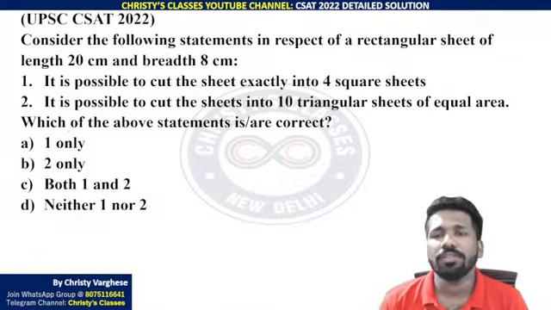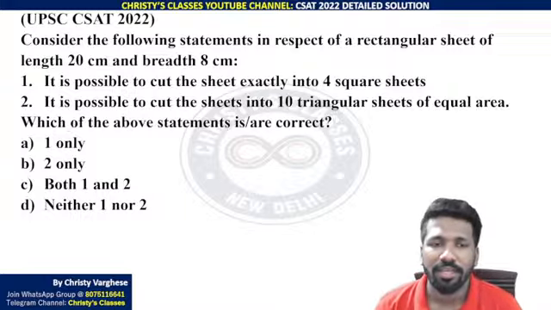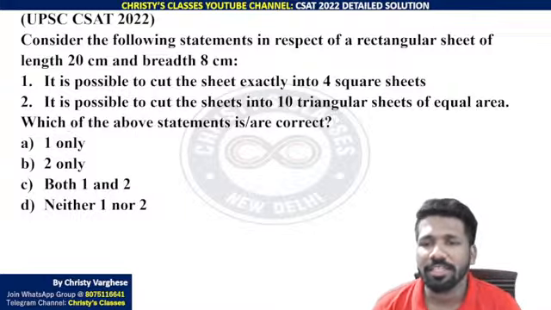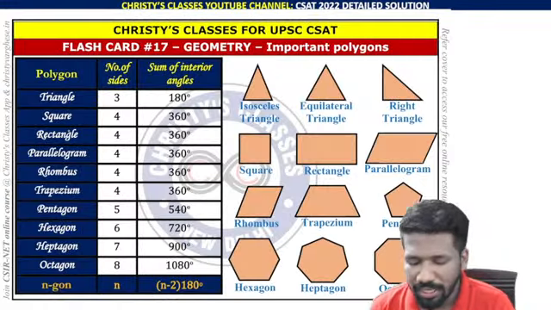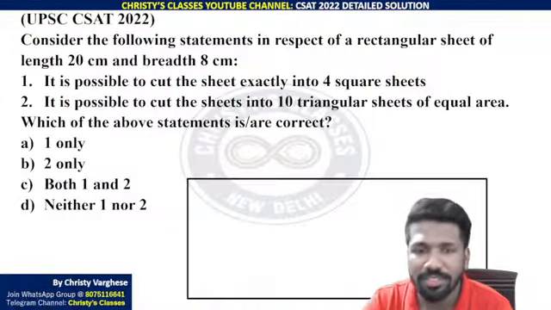So consider the following statements in respect of a rectangular sheet of length 20 cm and 8 cm. It's a tiling problem from geometry. It is possible to cut the sheet exactly into 4 square sheets. Yes, it is possible. Look at the shape. You should be clear about all the shapes mentioned in the question, whether it is square or triangle or trapezium.